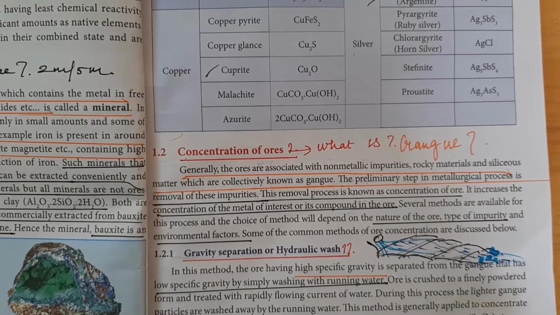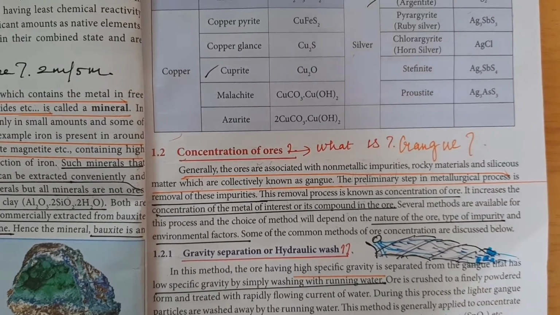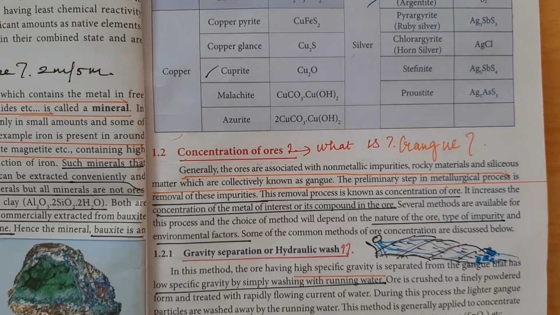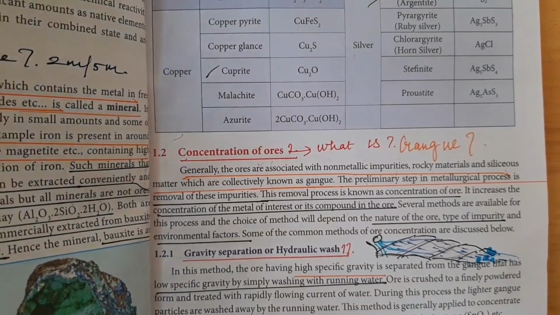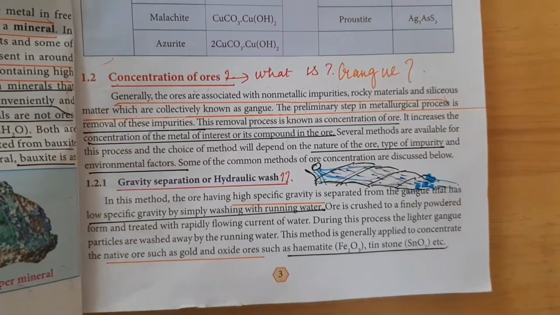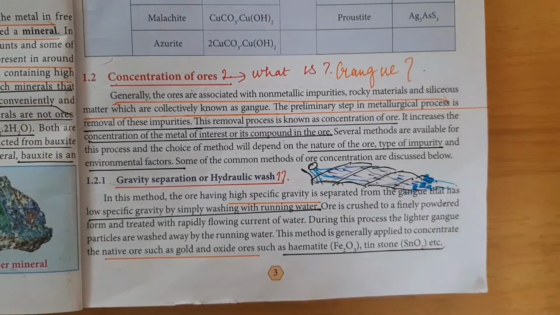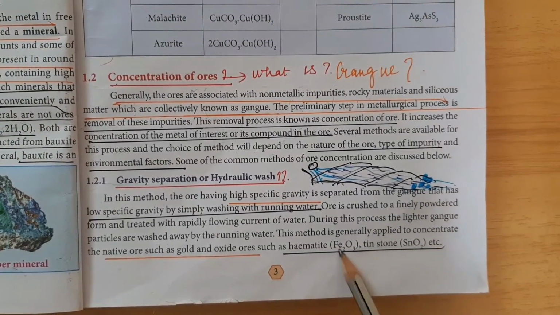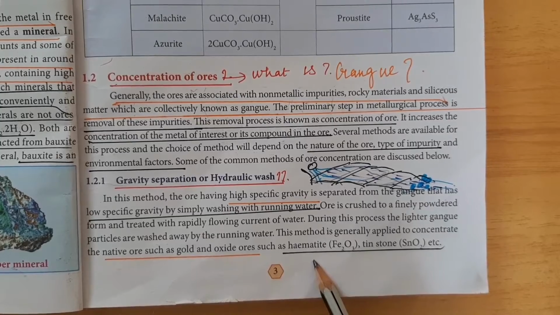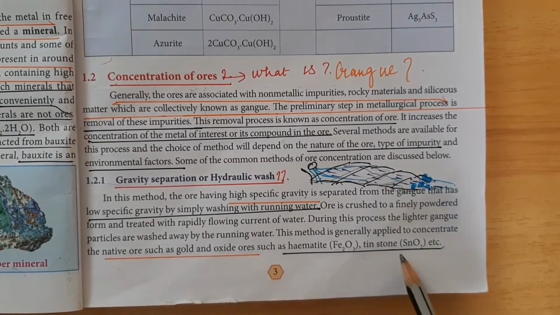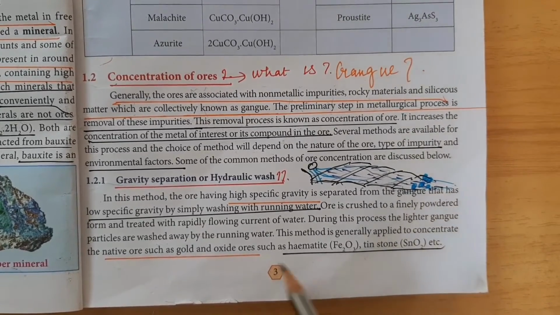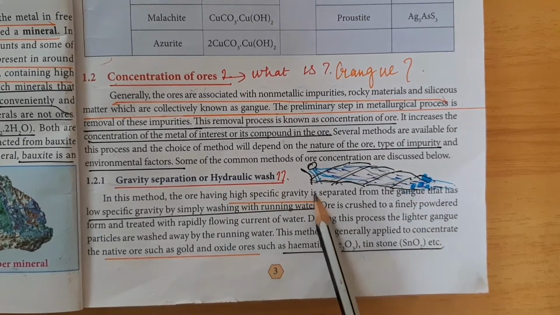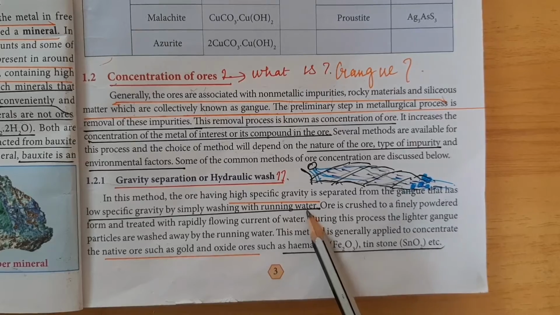What are all the concentration processes? The first one is gravity separation or hydraulic washing. Gravity separation or hydraulic washing is applied for the heavier ores like hematite Fe2O3 and tin stone, and native ores such as gold. In the gravity separation process, hydraulic washing is used.